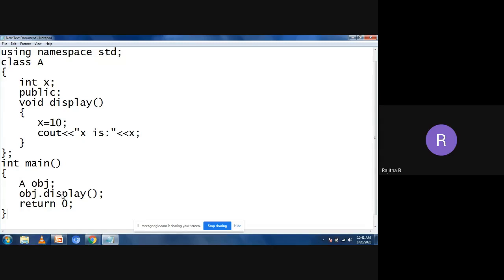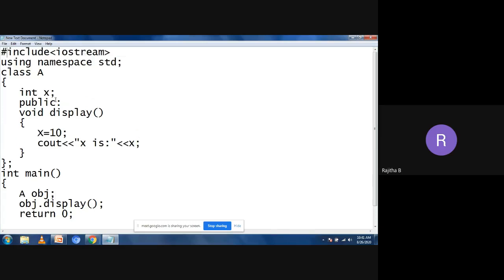Now, in this program I'm not writing any constructor; you cannot see any constructor here. But if you are not defining the constructor, the compiler takes the system defined default constructor in the program. So what are the characteristics of a constructor? When you are creating the object, automatically the constructor will be called. I'm creating the object in this particular statement in the main function. So this is the creation of the object.